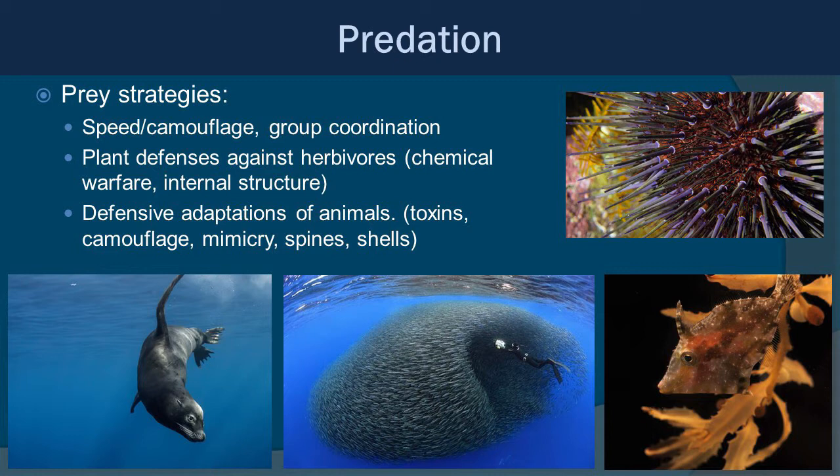Then we have defensive adaptations of animals such as toxins that they can have in their bodies, camouflage, mimicry, spines like sea urchins, shells. You can see over on the right bottom, there's a little filefish that looks like the sargassum it's hiding in. So there's a ton of different prey strategies to avoid predation.